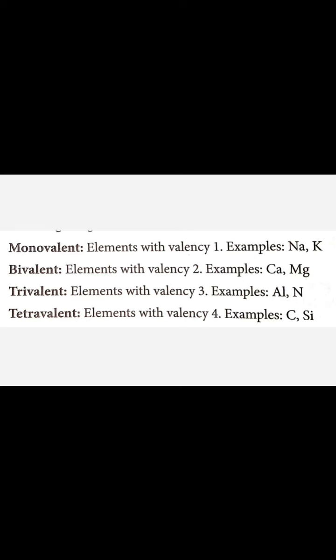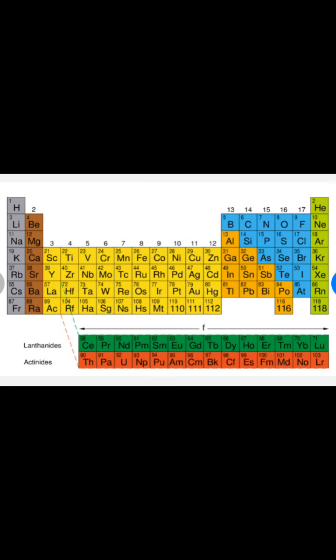Okay. Now what is a periodic table? This is the picture of the modern periodic table which we are using nowadays in the books. We study this. So it is an arrangement of elements in a particular order. You might have seen this somewhere. It has 18 vertical columns and 7 horizontal periods.